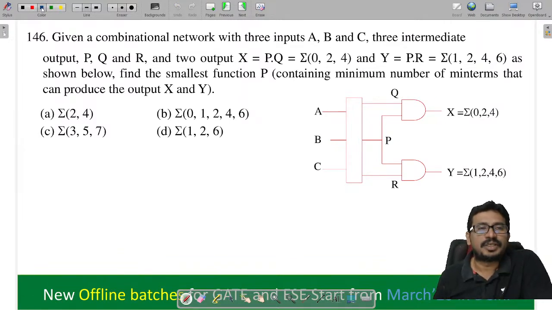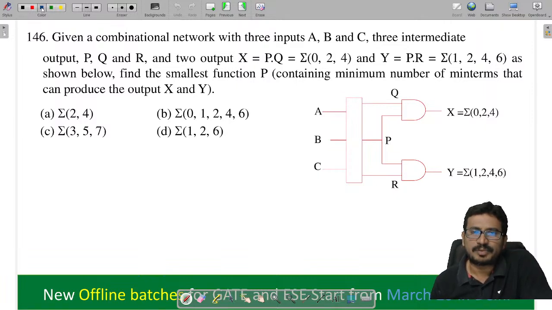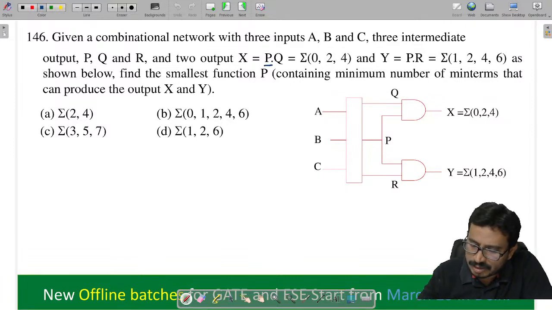Now see this thing here. Given a combinational network with 3 inputs A, B, C, they have taken 3 intermediate outputs P, Q, R. They given that X is equal to P into Q, and Y is equal to P into R. They given the min terms like this.